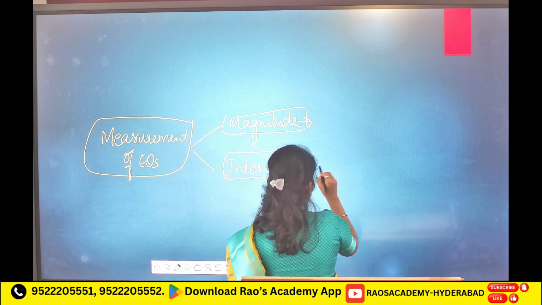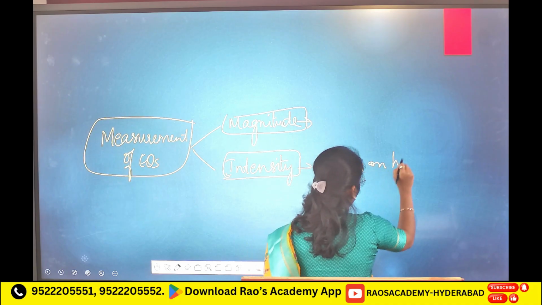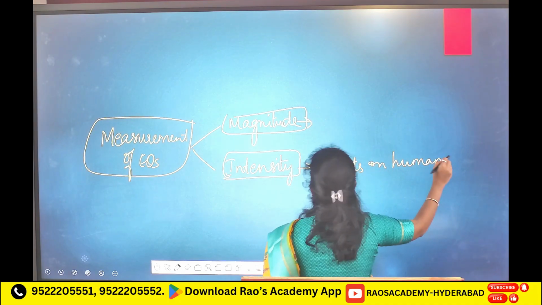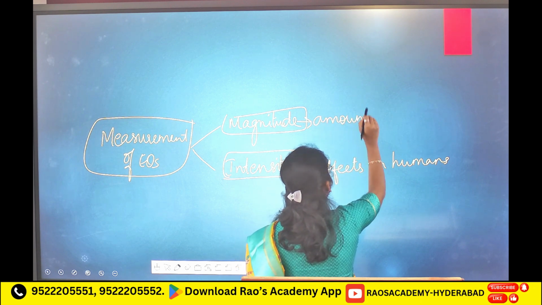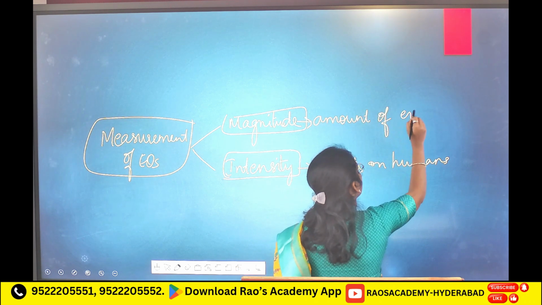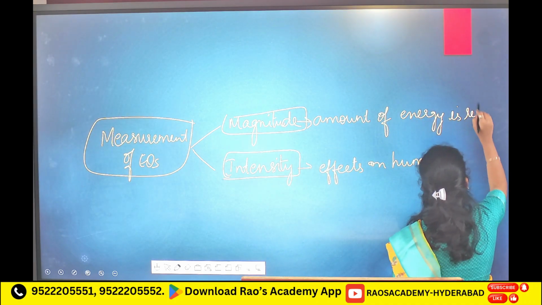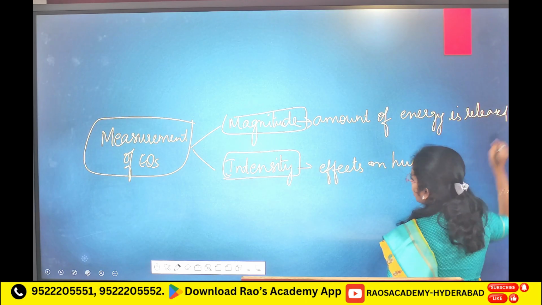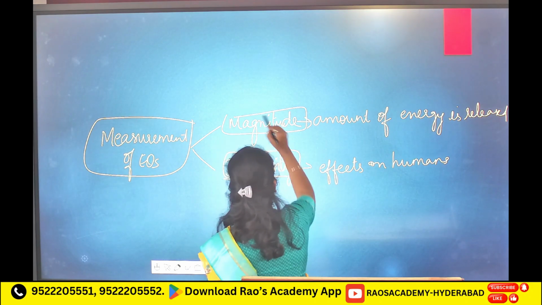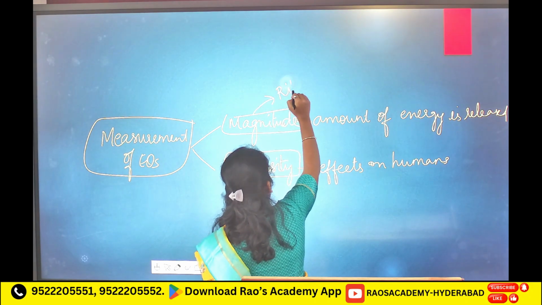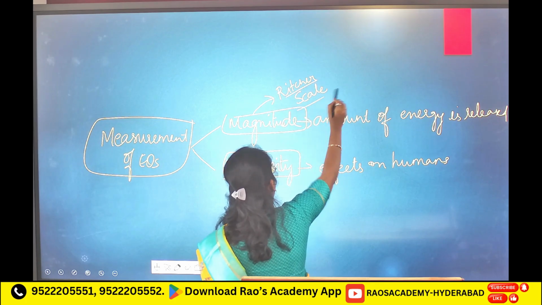Intensity scale, it affects humans. How much destruction happened. Now, magnitude is how much amount of energy is released. Based on these two factors, measurement of earthquake happens. Here, the scale which measures magnitude is known as the Richter scale.